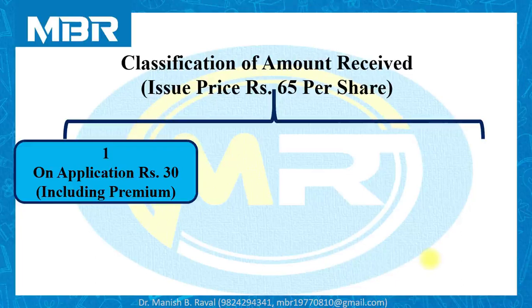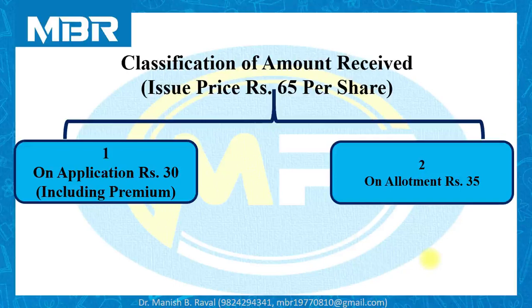If no information is given, it is up to you. You can consider security premium on application or on allotment, but it is advisable to consider security premium at the time of application only. So with this note, you have to understand the further classification.